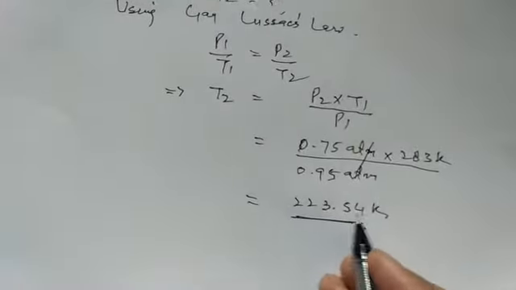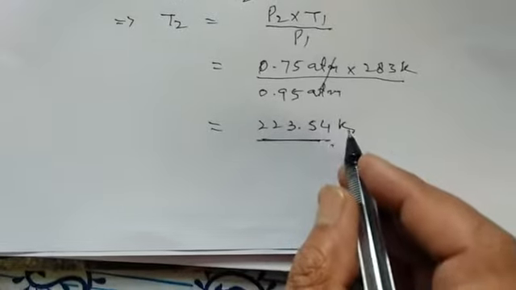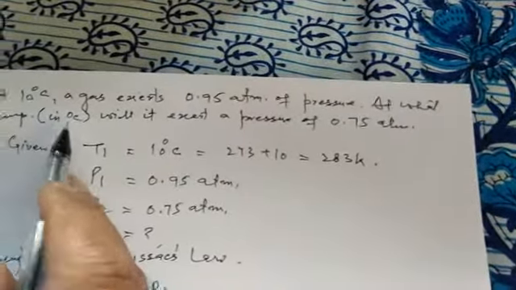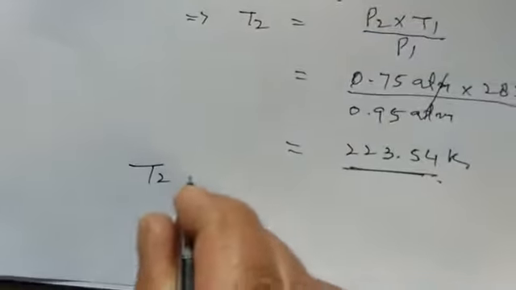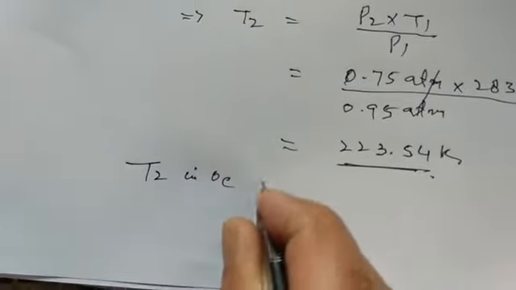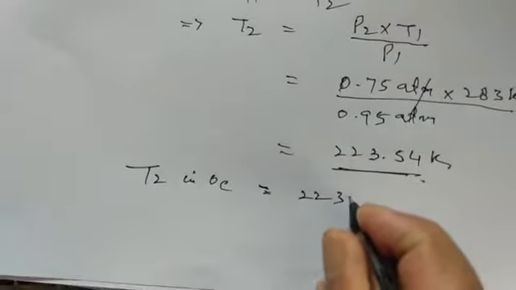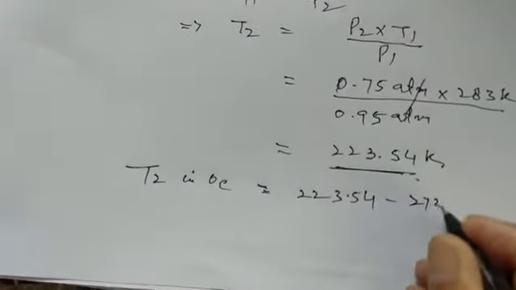Now we will convert this Kelvin into Celsius, because in the problem we were told that we have to find the temperature in degrees Celsius. So T2 in degrees Celsius will be equal to 223.54 minus 273.15.